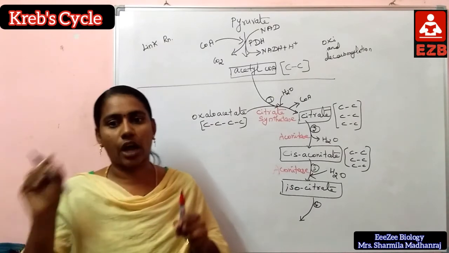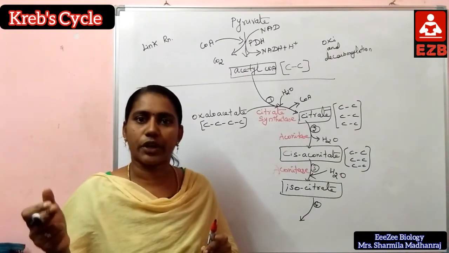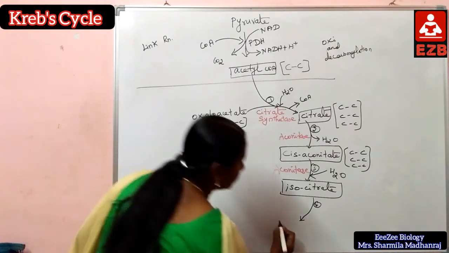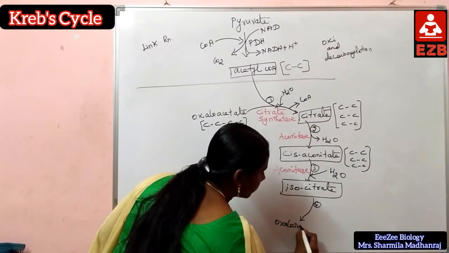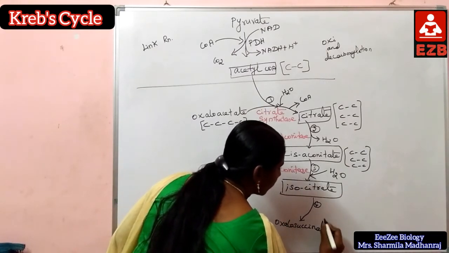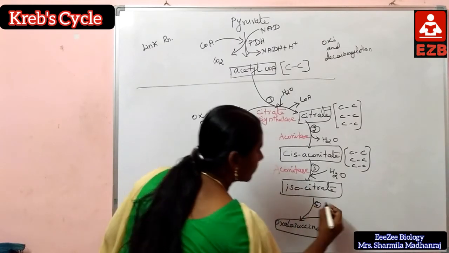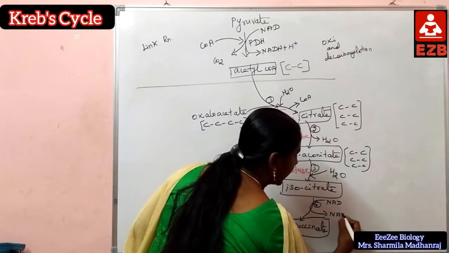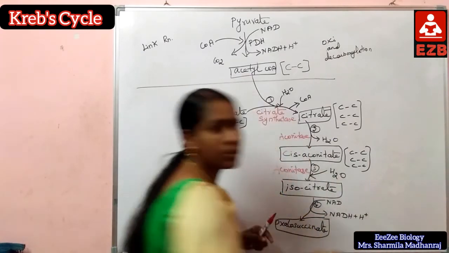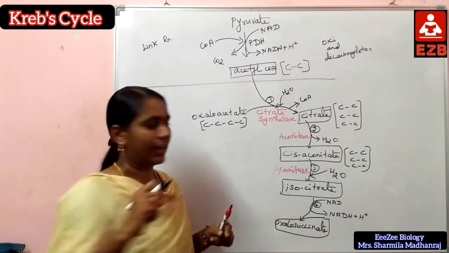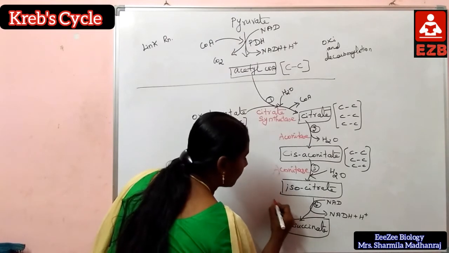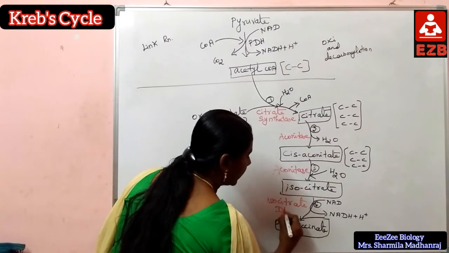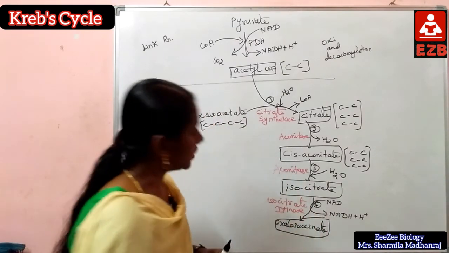In this reaction, oxidation takes place, so NAD is converted to NADH plus hydrogen ions.